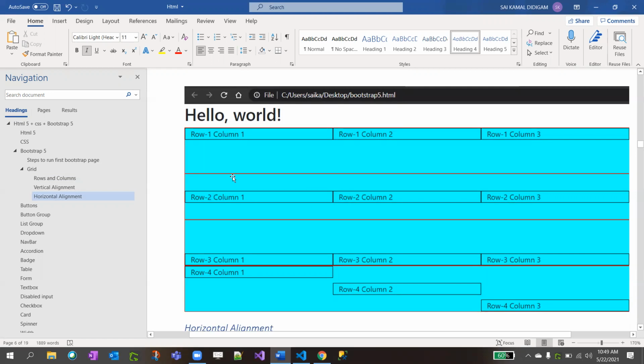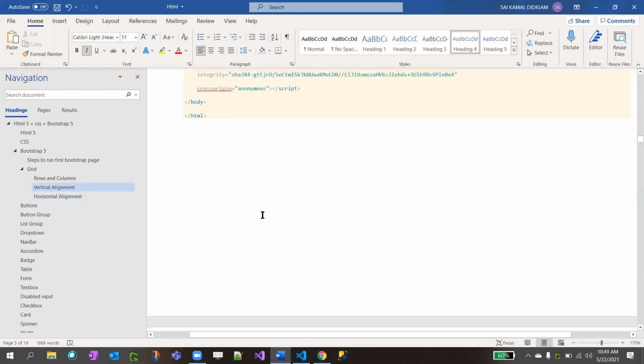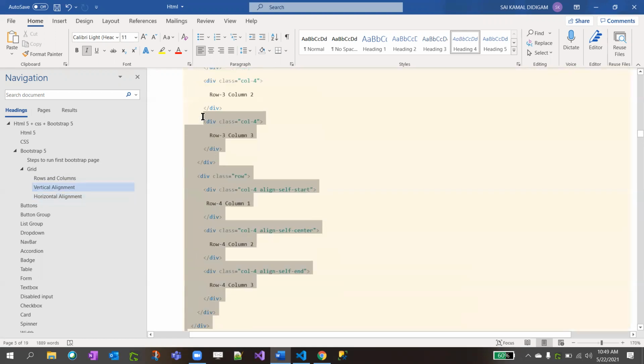So you are giving all columns on the very top, the top alignment, right? And in the second div, I want all the columns to be on the center alignment. And in the third row, I want all the columns on the bottom. You see what I'm saying? You got it, right? In the bottom. And in the fourth row, I want the first column on the top, the second column on the center, and the third column on the bottom. So I will explain now how we write the code for that.